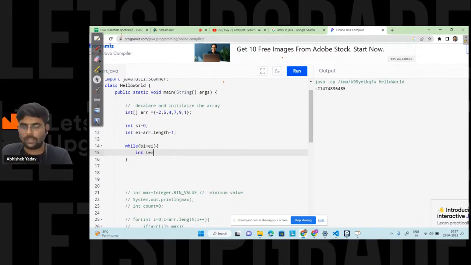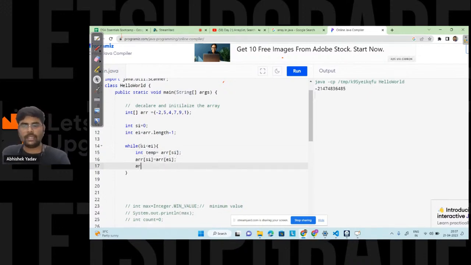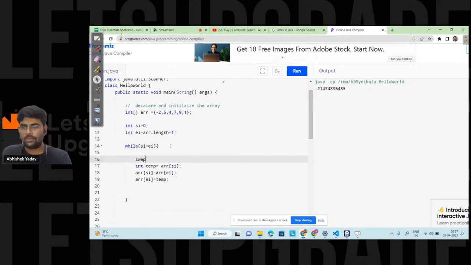That is, I will take a variable temp, okay, and I will store ARR of starting index. After that, I will write ARR of starting index is equal to ARR of end index, right? And in the ARR of end index, you have to write temp, right? And you are done with the swapping part.